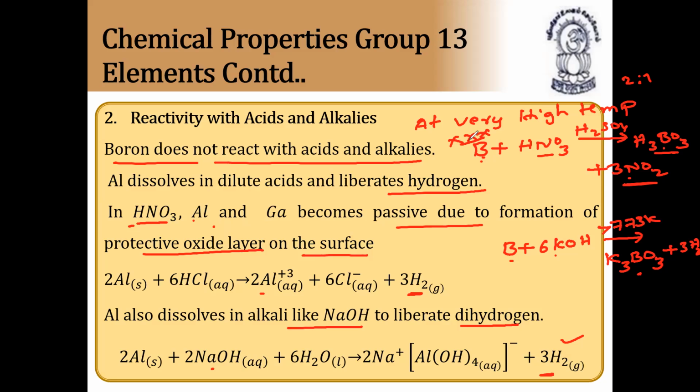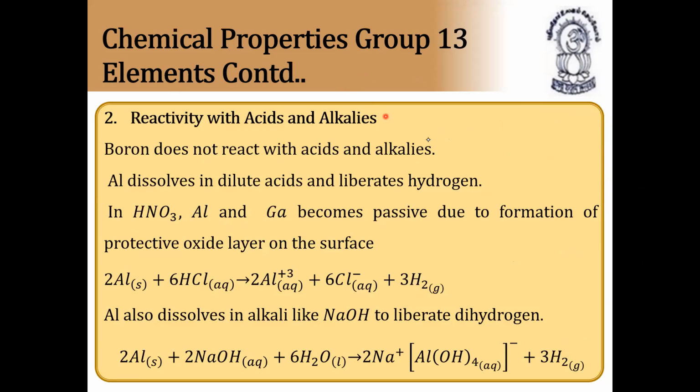So boron combines with acids only at very high temperatures, and with base also only at a temperature greater than 773 kelvins, where it forms metaborates. So potassium metaborate, sodium metaborate, and so on. So potassium borate, this is called what? Potassium borate. So these are the reactions of boron and aluminium. So let us see the continuation now.